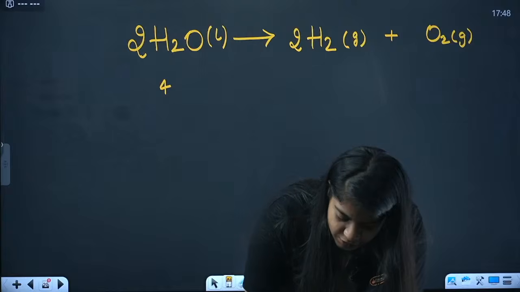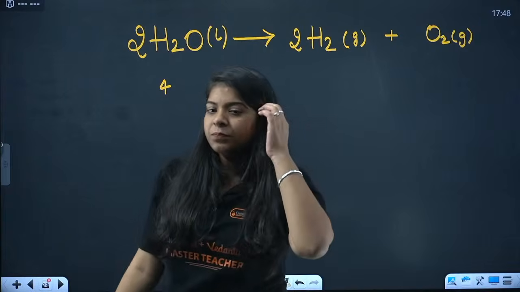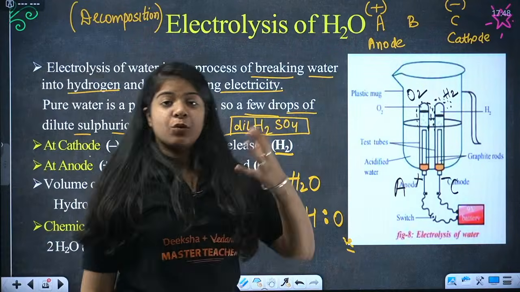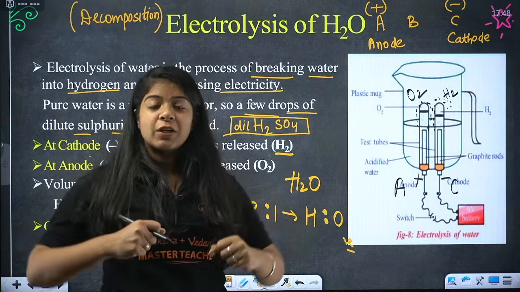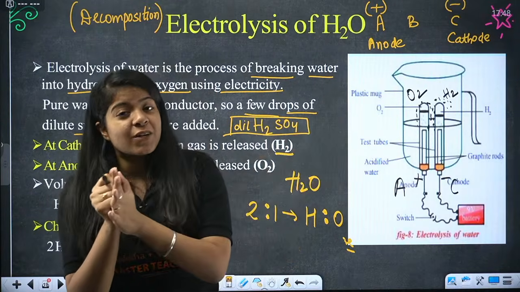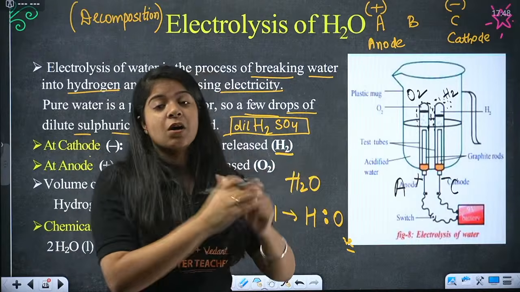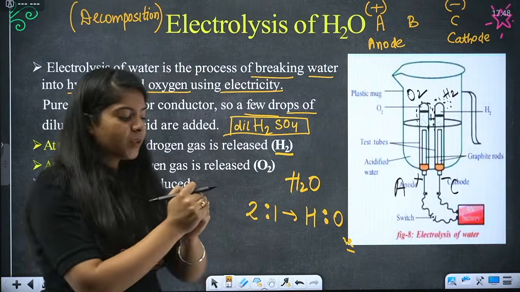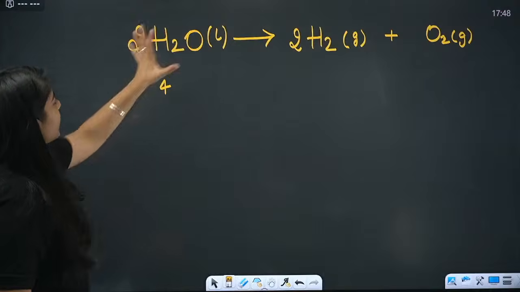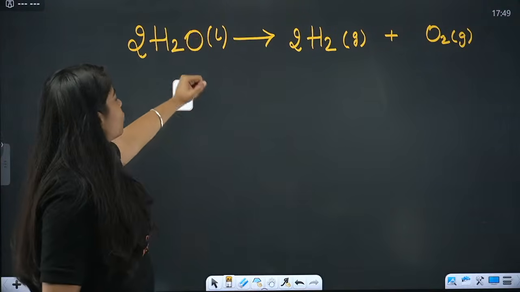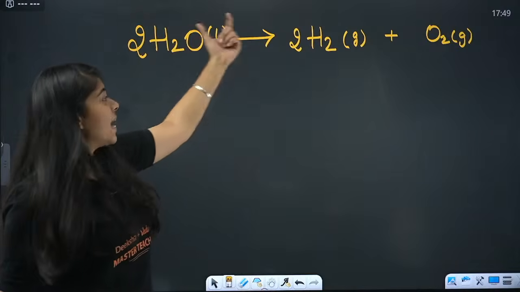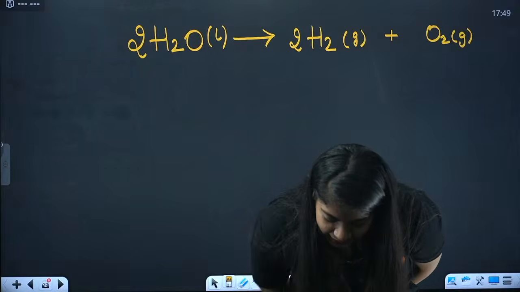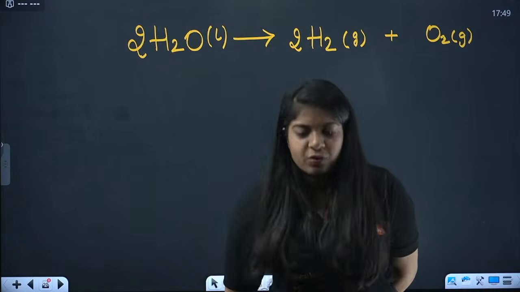Santi said 2H2O gives 2H2 plus O2. Great. So that was electrolysis. Breaking of water into hydrogen and oxygen by putting a cathode and anode. At the cathode hydrogen is released, and at the anode oxygen is released. And this is the actual equation: 2H2O breaks into 2H2 plus O2. H2 and O2 are gases, H2O is a liquid, obviously. Great Meena, Supriya, Santi, very good, all of you.